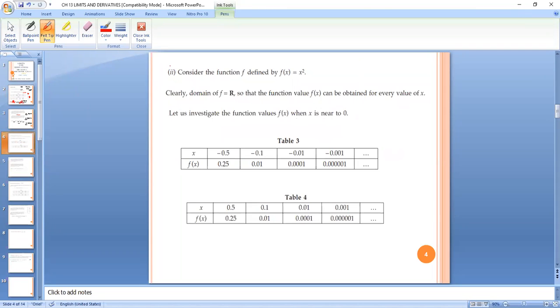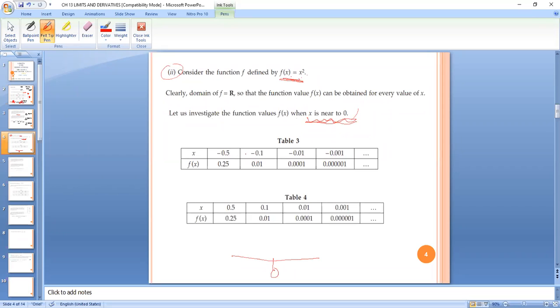Similarly, we have taken the function f of x equal to x square, and we want to know its value when x is near to 0, right? When x is near to 0, what will be the value of f of x? Clearly, we know that f of x is equal to 0 when we actually put the value, but we also want to verify it with the help of limits. So we have taken the values on the left of 0, which are very close. First, we have taken minus 0.5, then minus 0.1, then minus 0.01, then minus 0.0001.